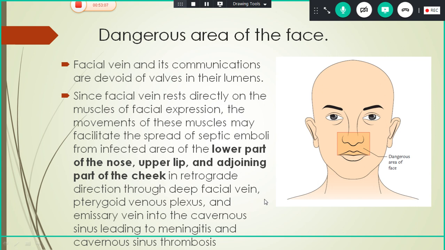That's why you should not touch the pimples. Okay, so keep on plucking the pimples in this area will lead on to infection and lead on to meningitis and cavernous sinus thrombosis. Okay.